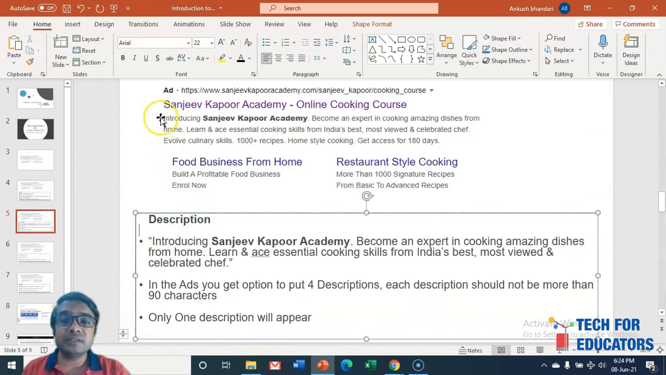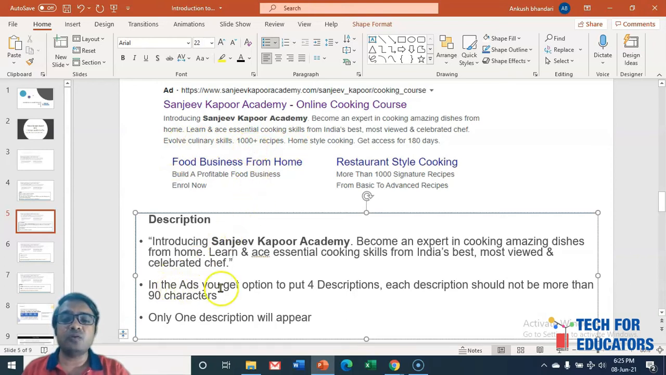What is a description? This line: introducing Sanjeev Kapoor Academy, a celebrated chef. So, introducing Sanjeev Kapoor Academy, become an expert in cooking amazing dishes from home, learn from a celebrated chef, this is the description. But evolving culinary skills, 1000 recipes, these are not part of the description. We will understand that in the next slide.